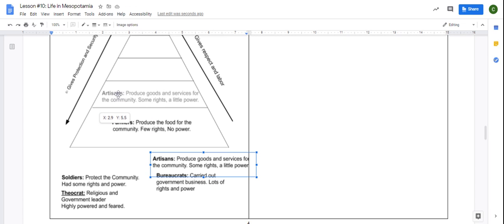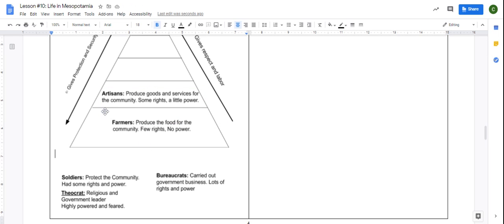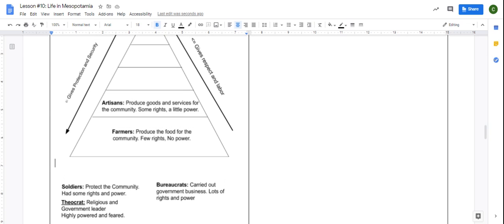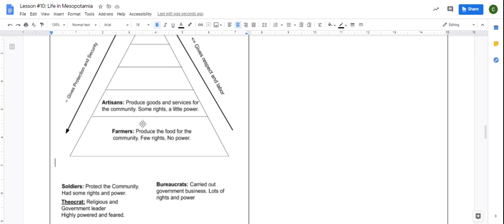Farmers are at the bottom. They produce the food for the community. They have very few rights and nearly no power. No one really respects the farmers, which some people think is unfair. Above them are the artisans, people who produce goods and services for the community. They have some rights, and they have a little bit of power because their job is important.